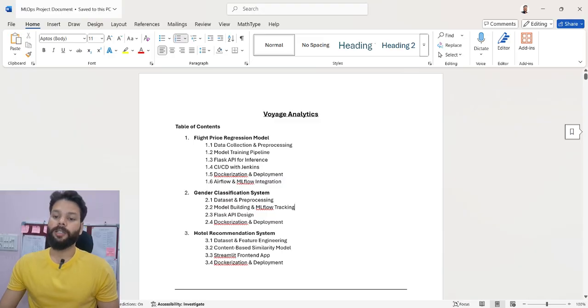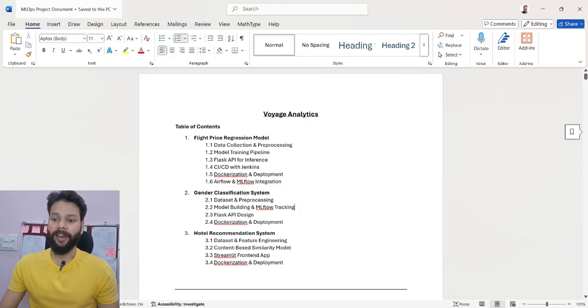Now, the overall objective of this capstone project is twofold. One is to build predictive and recommendation models using real-world data, and second is to implement and demonstrate the complete MLOps lifecycle, including model training, containerization, CI/CD, orchestration, tracking, and deployment.